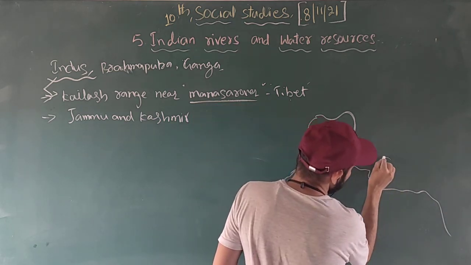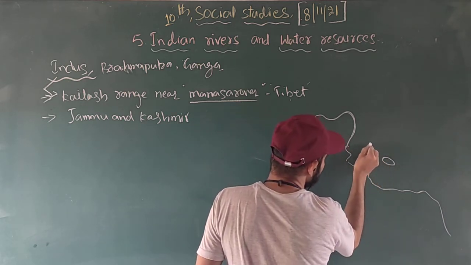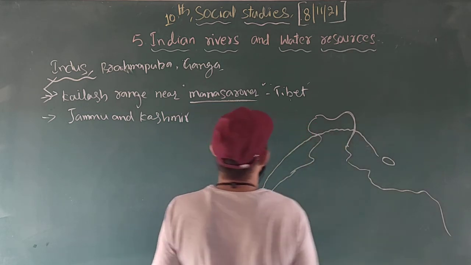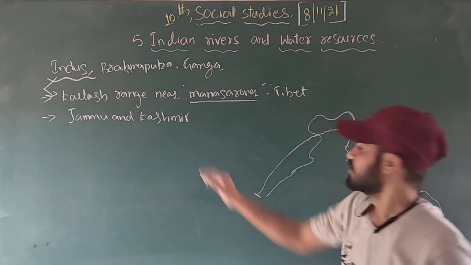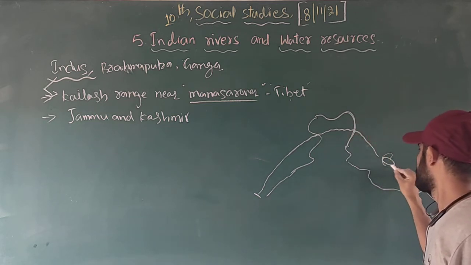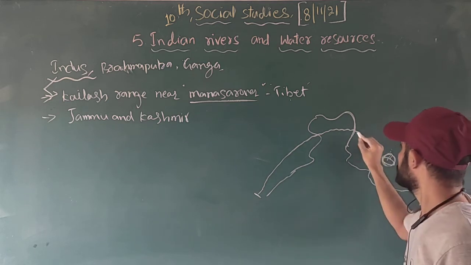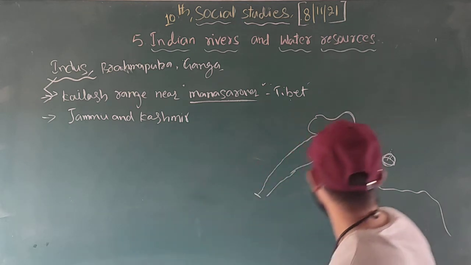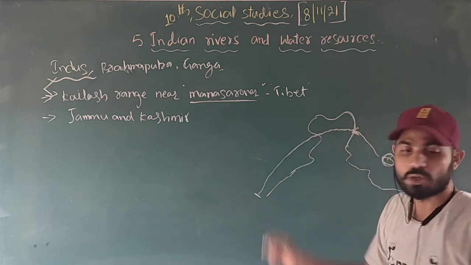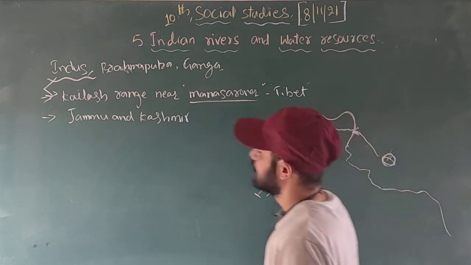And here the Manasarovar is in Tibet. The river originates near Manasarovar, flows, and finally discharges in the Bay of Bengal, right? Sorry, the discharge is in the Arabian Sea. It originated near Manasarovar. It is a lake located in Tibet. Where is it entering? Here, in the state of Jammu and Kashmir. It enters Jammu and Kashmir.